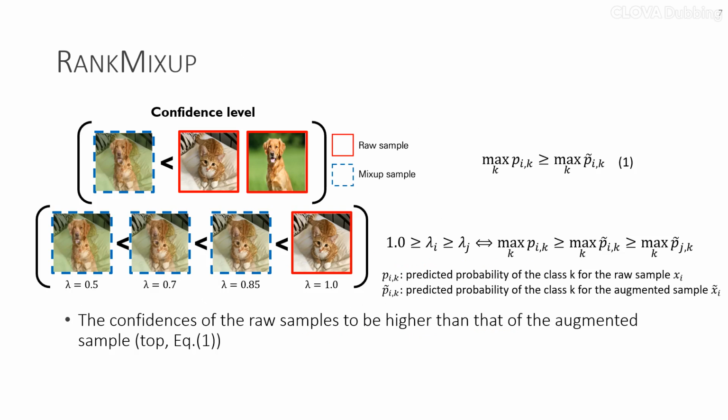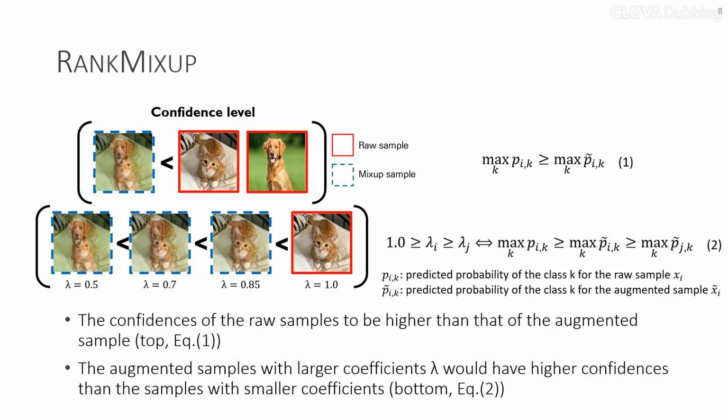RankMixup utilizes two ordinal ranking relationships. The ordinal ranking holds for the relationship that confidence levels of easy-to-classify samples should be higher than the ones for hard samples. Accordingly, we initially assume that confidence levels of raw samples should surpass those of the augmented samples during the mixing process. We then extend our framework to leverage multiple Mixup augmented samples. As the mixing ratio decreases, augmented samples become progressively more challenging to classify. Similar to the single-case scenario, we expect that samples augmented with larger mixing coefficients will exhibit higher confidence levels compared to those with smaller coefficients.